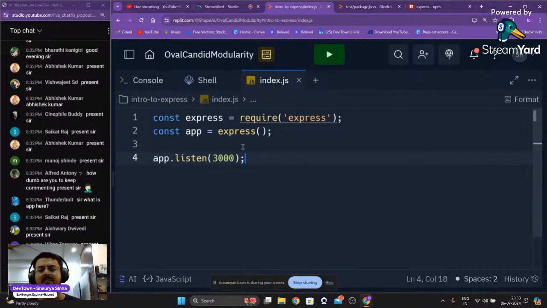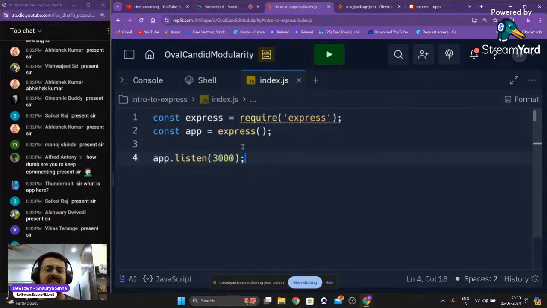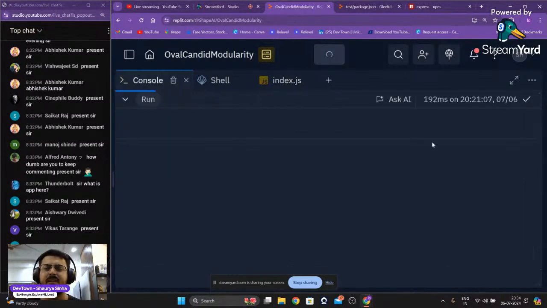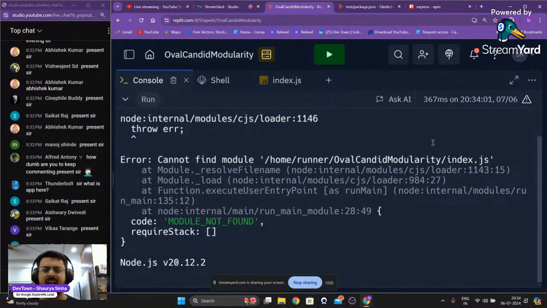So now our app does nothing right now. It just listens to port 3000. So let us run this particular code. Now we are getting the same error just like in the previous classes.